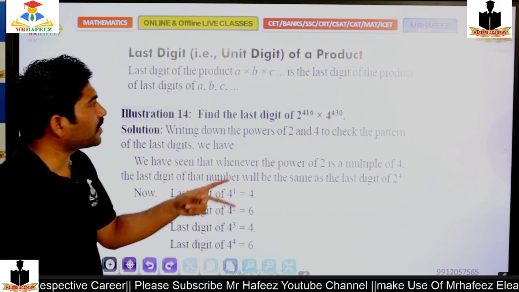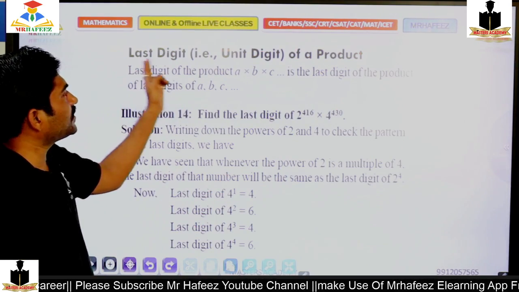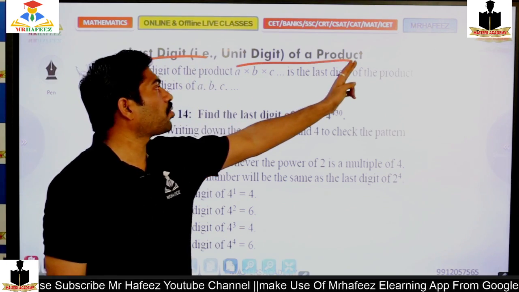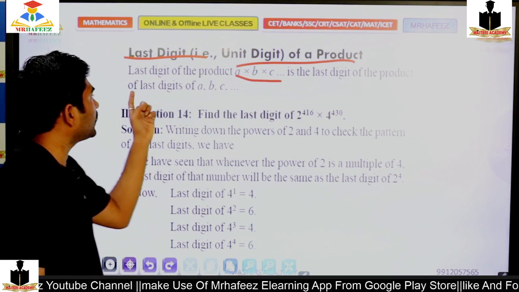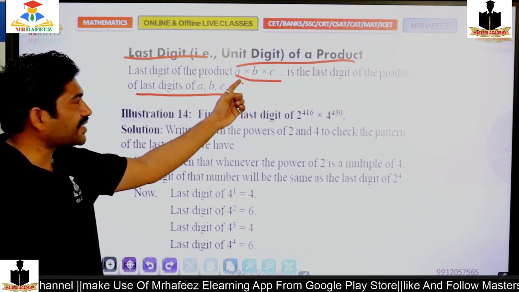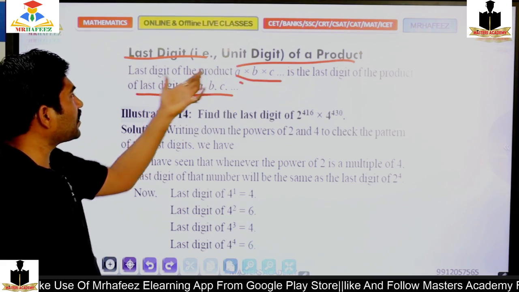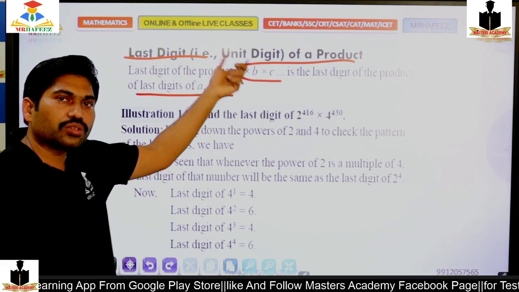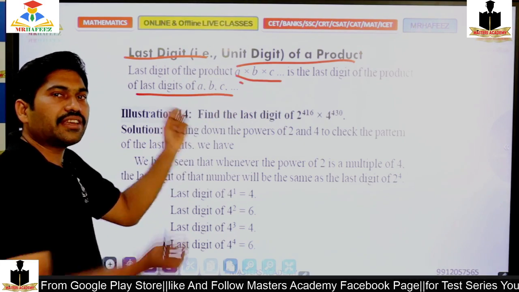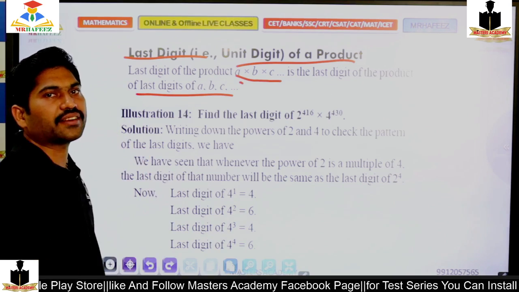Moving to the next: the last digit, or unit digit, of a product. For A into B into C, the last digit is found by multiplying just the last digits rather than the complete numbers.